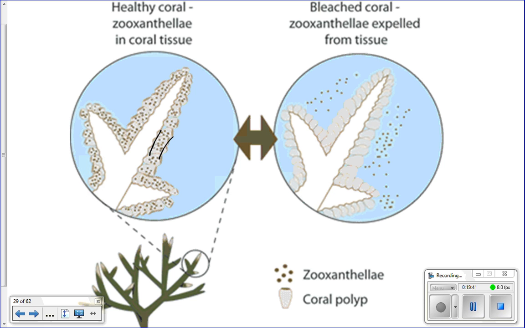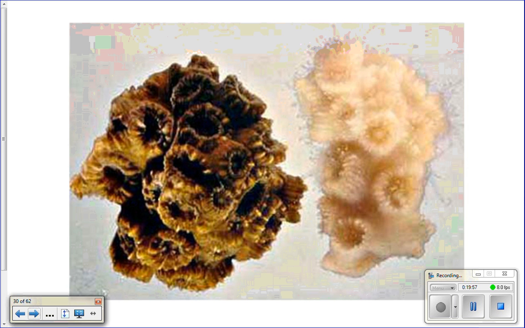In bleaching, the coral kicks out the zooxanthellae. So all the dots are outside here now, see? And here's the coral animal, no zooxanthellae inside, see through to the white skeleton. It looks bleached. Here's an actual picture of it. It's actual coral, and you can see it literally looks like you dipped it in bleach. They can take their zooxanthellae back up if the water temperature goes back down, but not always.